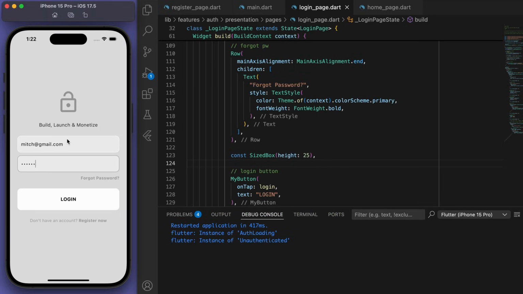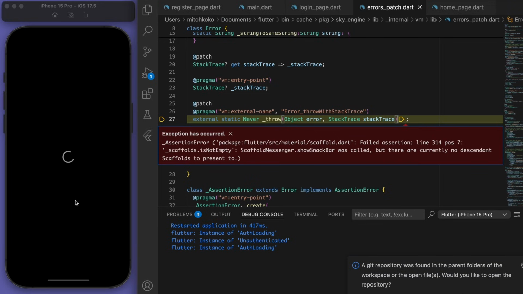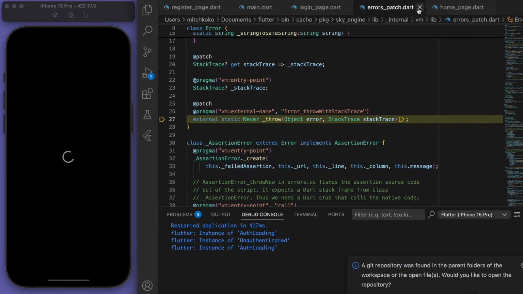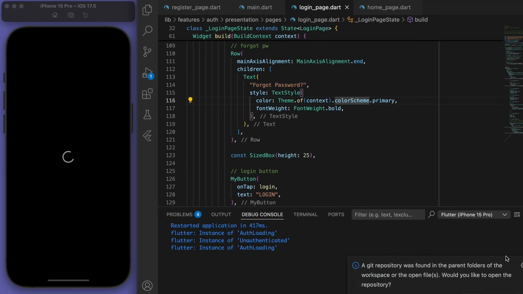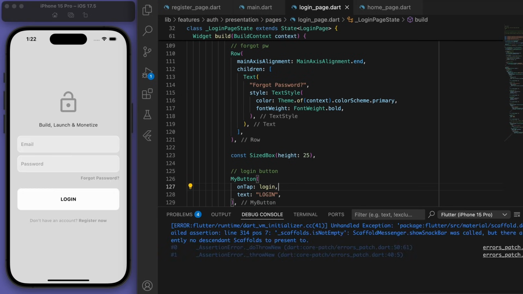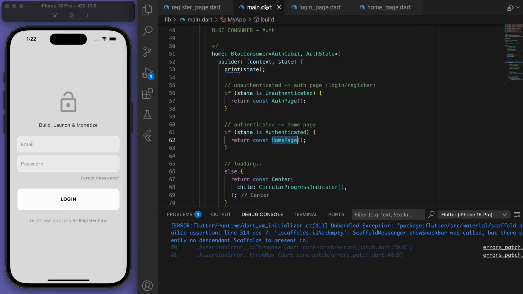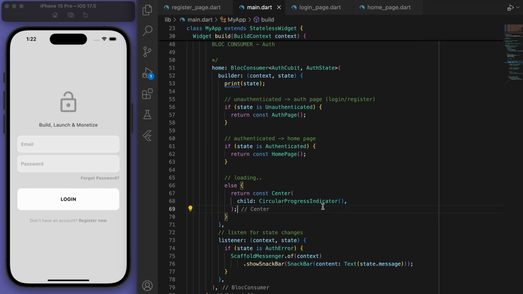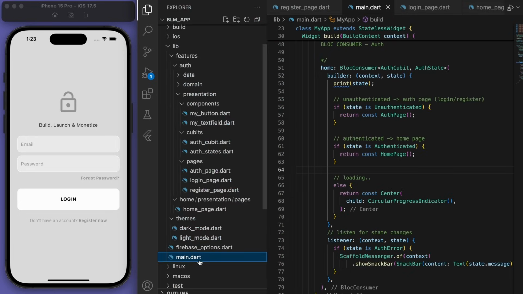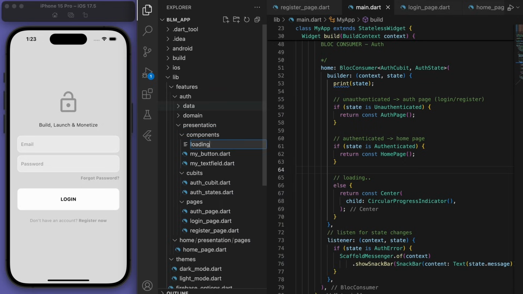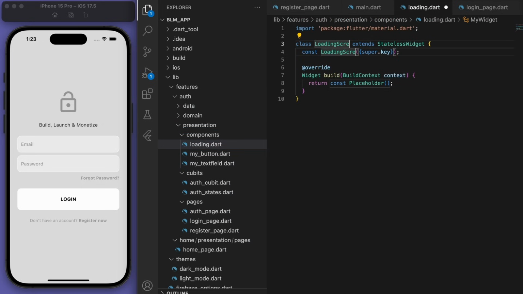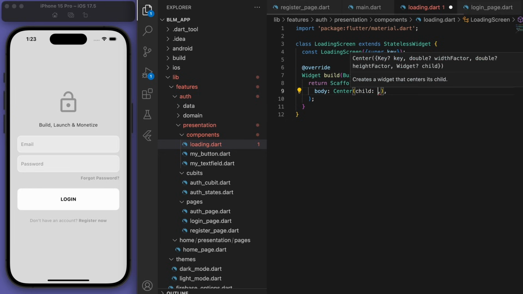So I'm going to try to log in, and it looks like we have some sort of error saying the snack bar was called, but we don't have a scaffold. And I think I know what happened. If you come to our main.dart file in here, for the loading, yeah, we're just returning the widget of the circular progress indicator, but we should put that in a scaffold as well so that we can use the snack bar and stuff like that. So come to your components and create a loading.dart file and just put it inside of a scaffold.